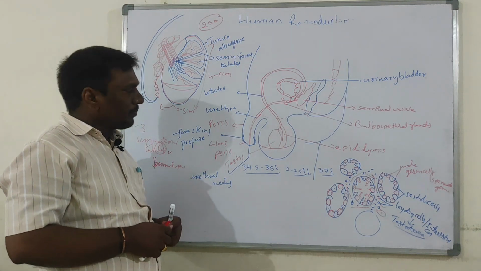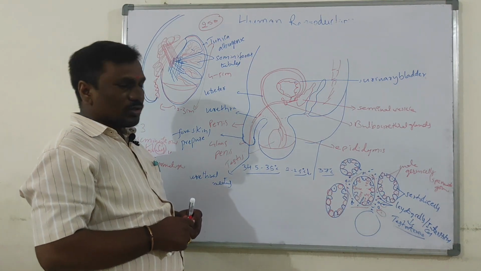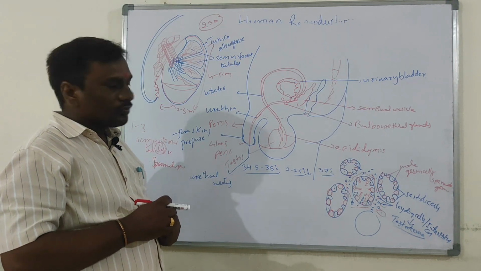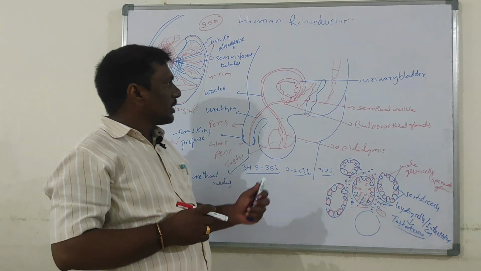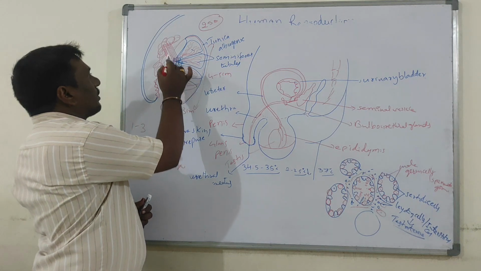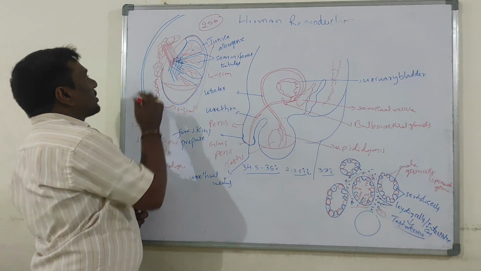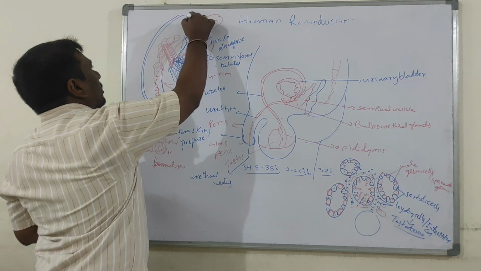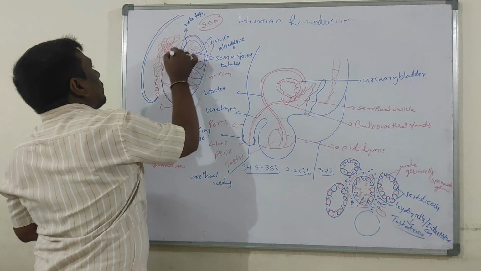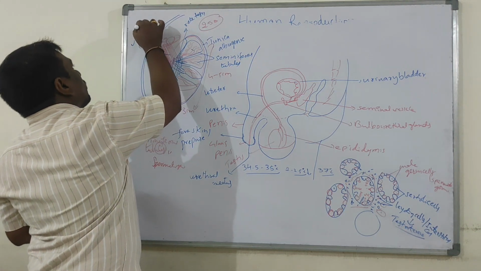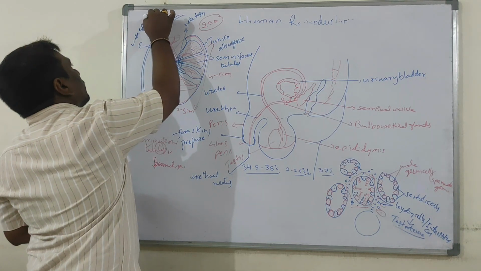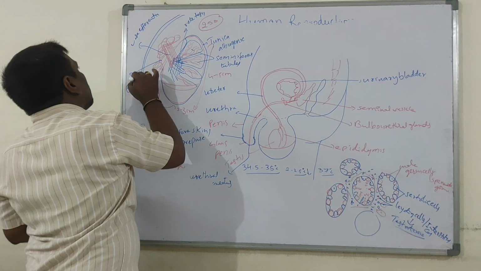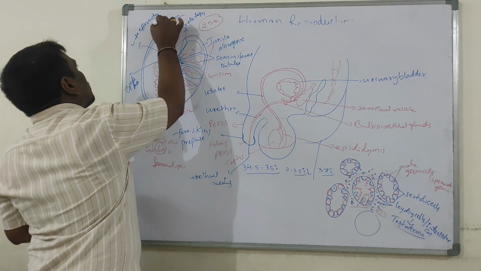Coming to the accessory ducts. What do accessory ducts include? Rete testis, vasa efferentia, epididymis, and vas deferens. This is the rete testis. These are the vasa efferentia. This one is the epididymis. This is the vas deferens.